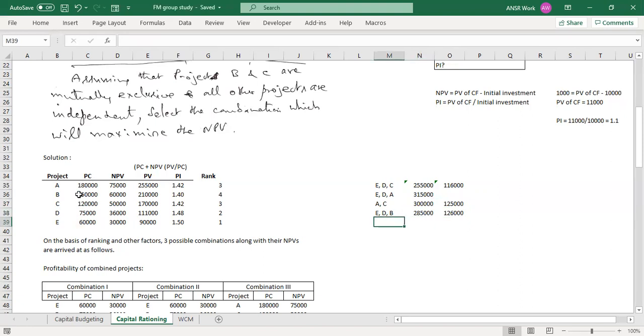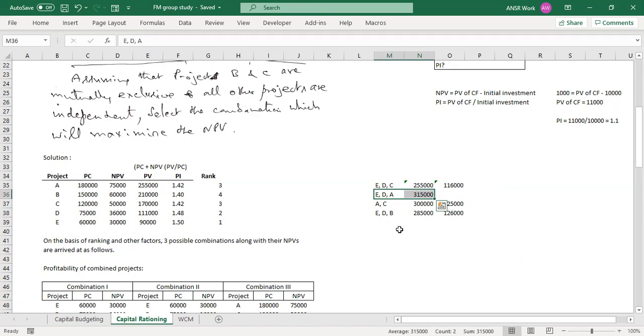Any other combinations? Dheeraj, EDA comes to 3,15,000, right? That can't be possible. Why have we written that? Because we only have a 3 lakh limit, right? It's not possible because we discussed that. So I just retained it, but I didn't total the NPV. This is not plausible. You're right. Okay.